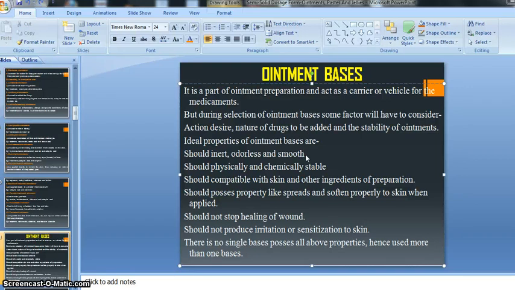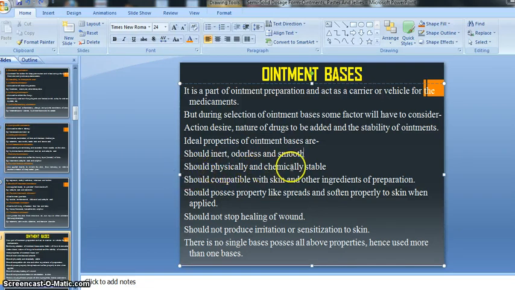Then it should be odorless, meaning it should not give any bad or unpleasant odor to our preparation, right? And smooth, soft and smooth like grease. If our ointment base possesses these odorless, smooth, and inert properties, then we can select it, right?